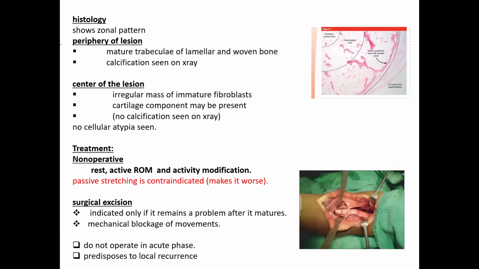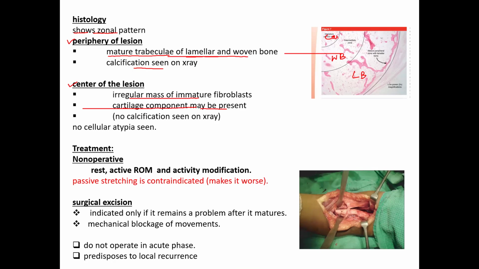if you see the histology, it is just a repetition of the previous slide. We have the peripheral region and the central region. The central region, as I told, has immature, irregular cells. There is no calcification. We have only a cartilaginous component, which is going to move in future towards the periphery and form new bone. Whereas in the peripheral region, we have mature trabeculae of lamellar bone, woven bone, and calcification seen on X-ray. So if you see here, we have cartilage, here some woven bone, here we have lamellar bone.